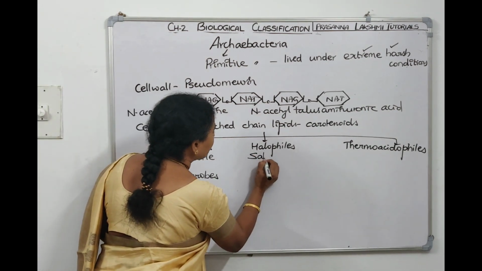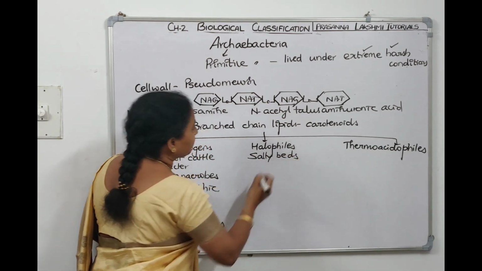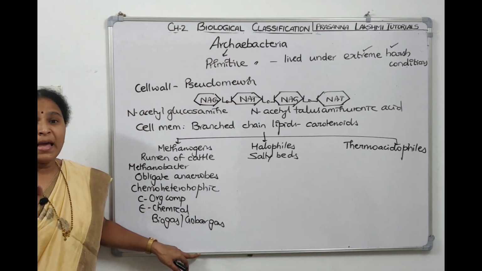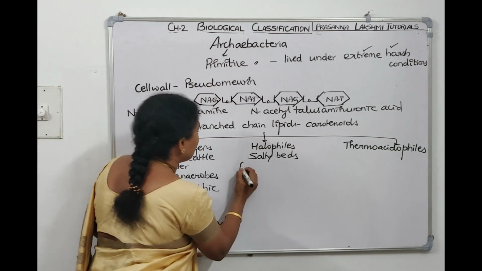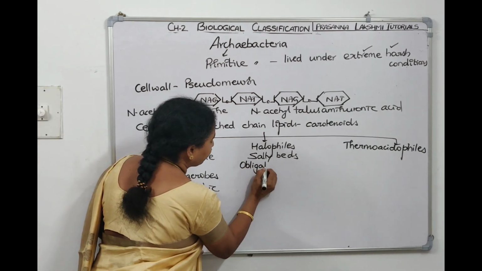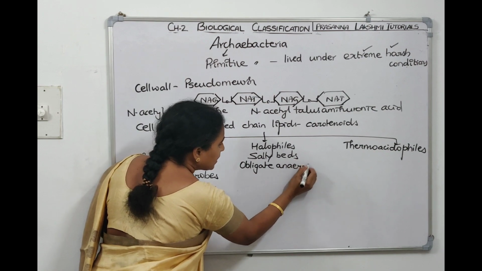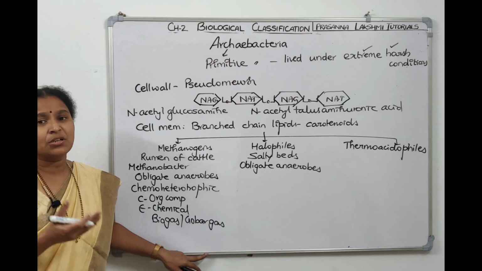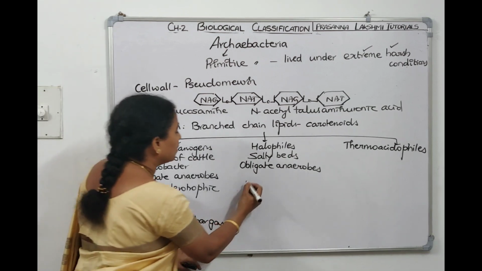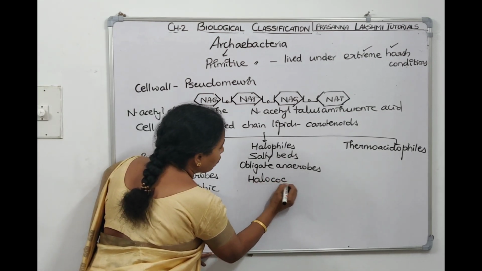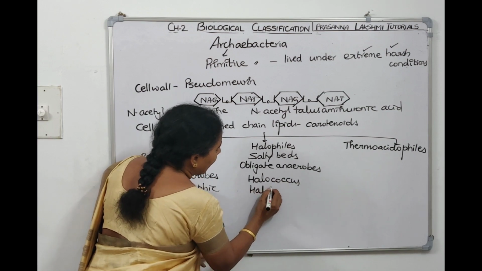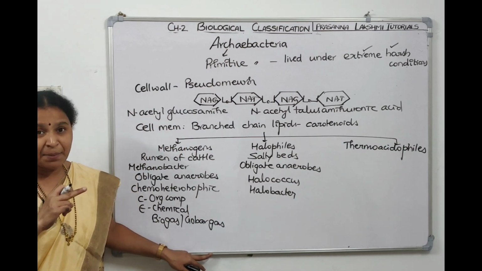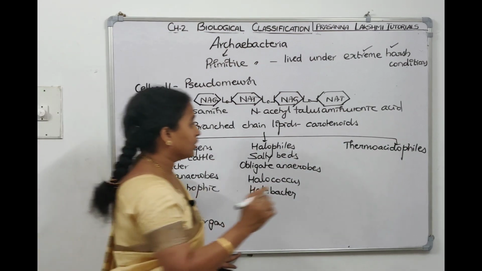Coming to halophiles, where do they grow? They grow in salty beds. And which type are they? They are also obligate anaerobes, which means strict anaerobes. Examples of halophiles, which can survive under saline conditions, are Halococcus and Halobacter.